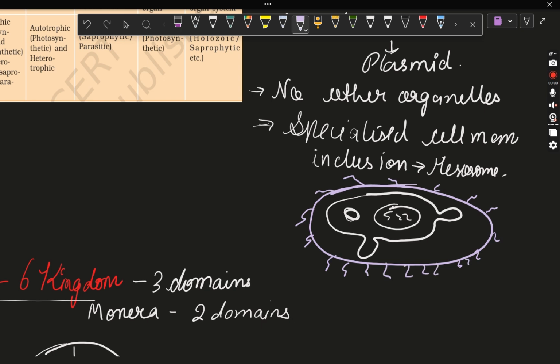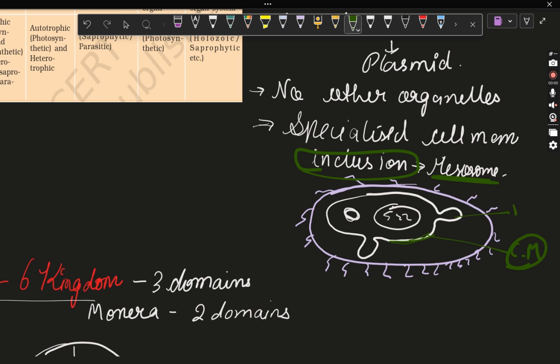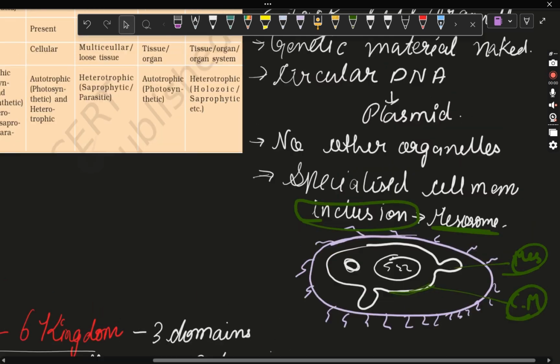So how does prokaryotic cell look like? First of all, it has a cell membrane. This is a cell membrane. Cell membrane has some inclusions which is called mesosome. What does the mesosome mean? This is mesosome. It is the inclusion part, or we can say somewhat different irregular part of the cell membrane which helps in certain functions such as DNA replication and distribution to daughter cells whenever they divide. So this is the function of mesosome. It is a characteristic feature of a prokaryotic cell, found only and only in prokaryotic cell.